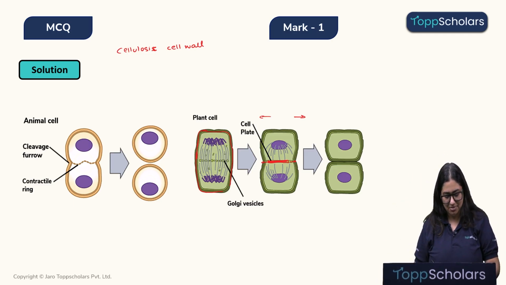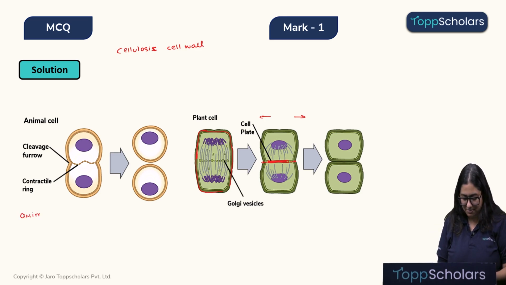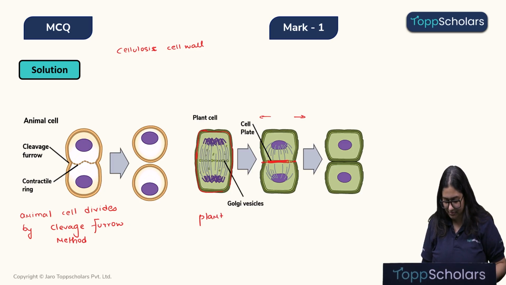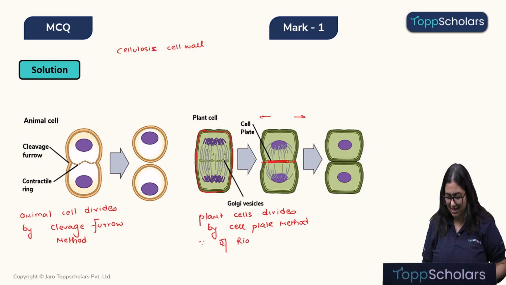Please remember, the animal cell divides by the cleavage furrow method, whereas the plant cells divide by the cell plate method, and the reason for that is the rigid cell wall.